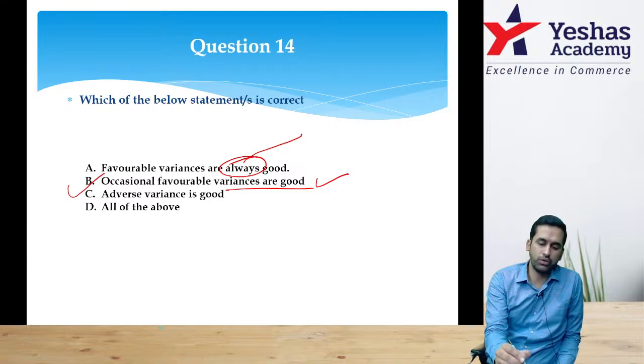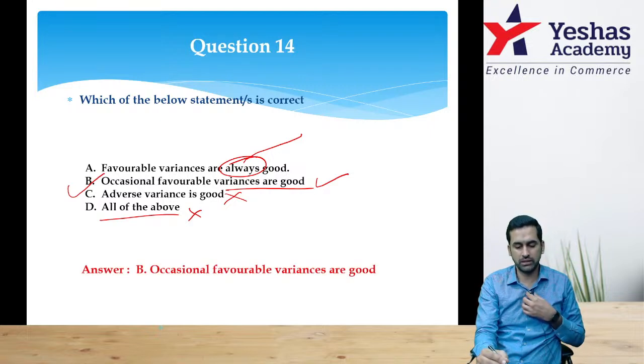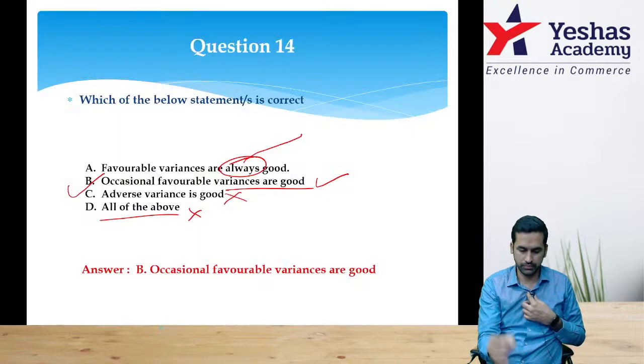Adverse variance is good, that is never. All of the above is wrong. It has to be occasional favorable variance is good.